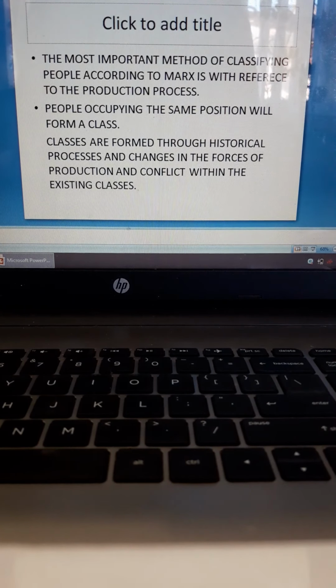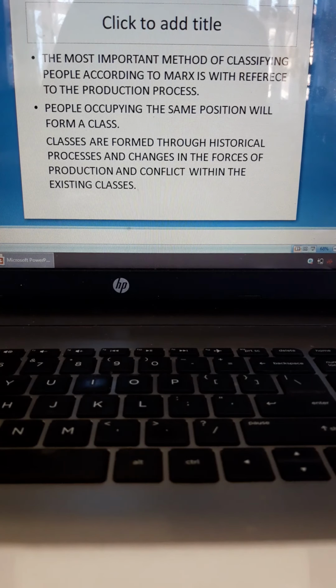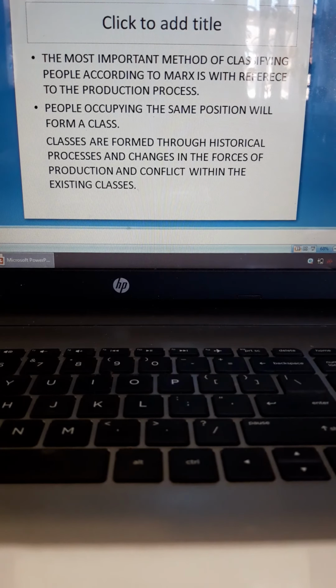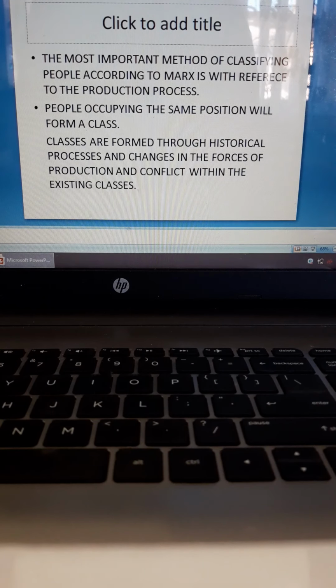So let's start. The most important method of classifying people, according to Marx, is with reference to the production process. So Marx classifies the people of each society depending upon the production process, the way in which commodities are being produced in a certain community.